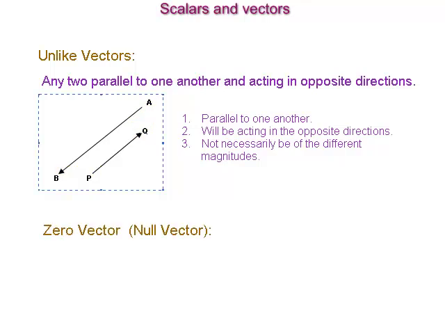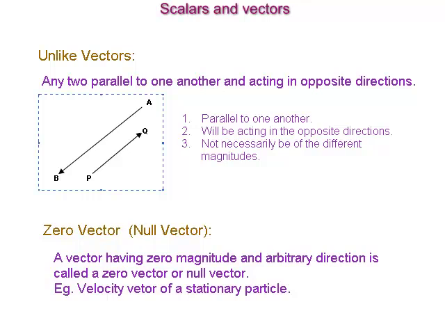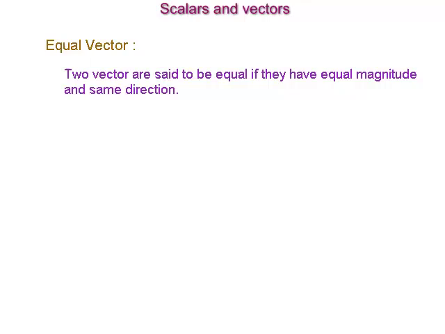Zero vector or null vector. A vector having zero magnitude and arbitrary direction is called a zero vector or null vector. For a null vector, its initial point and terminal point will be the same. For example, the velocity vector of a stationary particle. Equal vectors. Two vectors are said to be equal if they have equal magnitude and the same direction. For example, AB and CD are equal vectors since their magnitude and directions are the same.